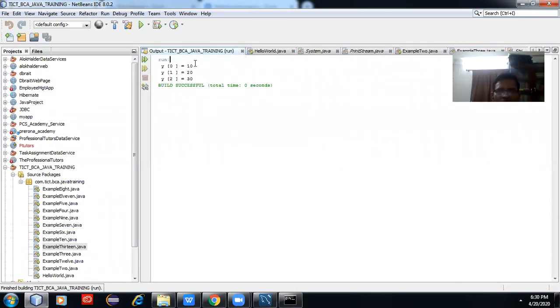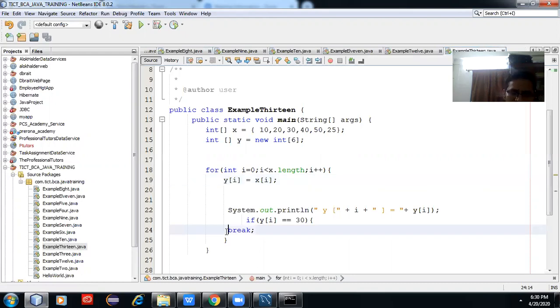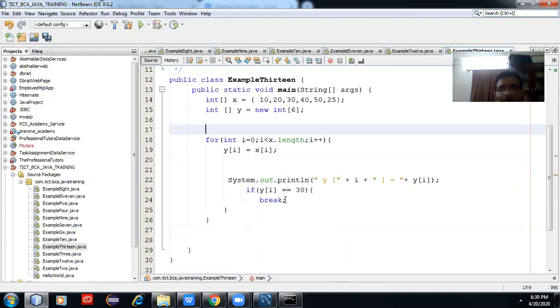It is printing 10, 20, 30, and then when it gets 30 and checks the condition, it gets the break statement. The break statement means it goes outside of the for loop. So that is the implementation of break.